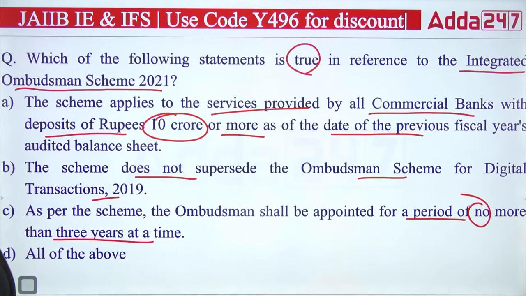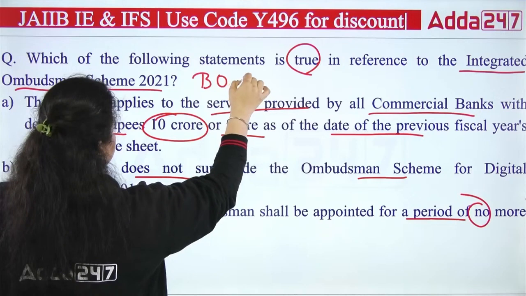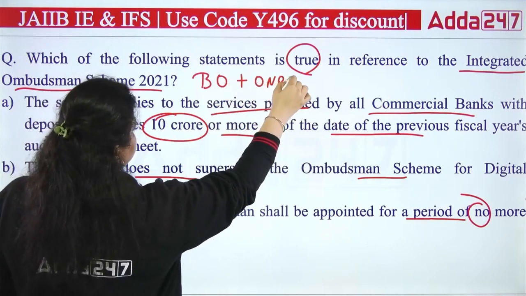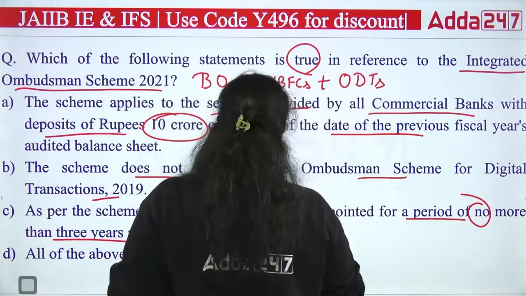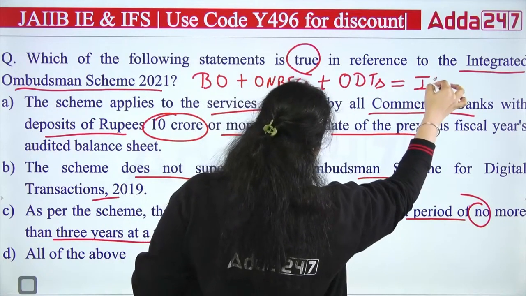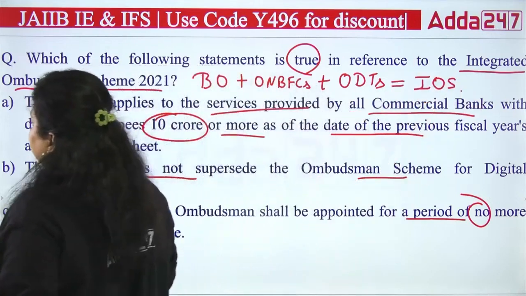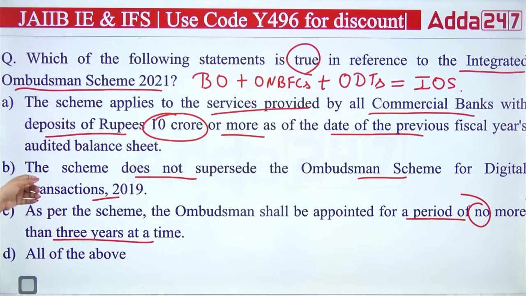So we know that the banking ombudsman scheme, the ombudsman scheme for NBFCs, and the ombudsman scheme for digital transactions, these three have been merged, and then the integrated ombudsman scheme was created in 2021, right? So you can say option B is not true, because B is saying it does not cover digital transactions, so B is not true. First is saying the scheme applies to the service provided by all commercial banks with deposits of rupees 10 crore and above. No such kind of condition is there.